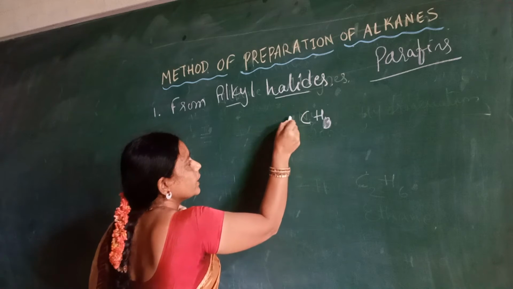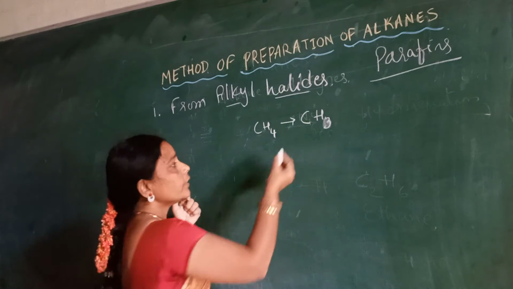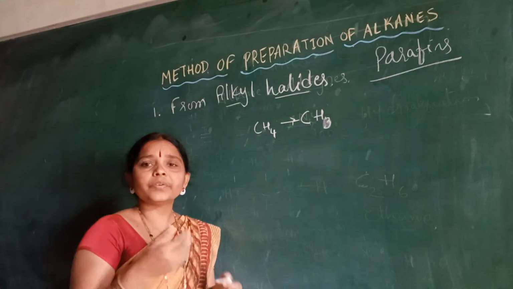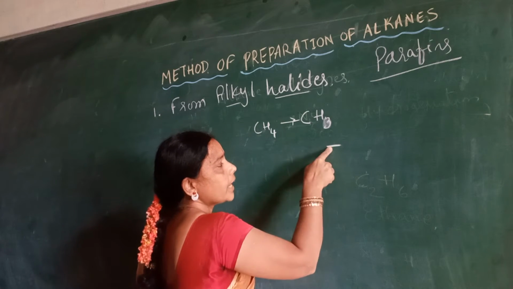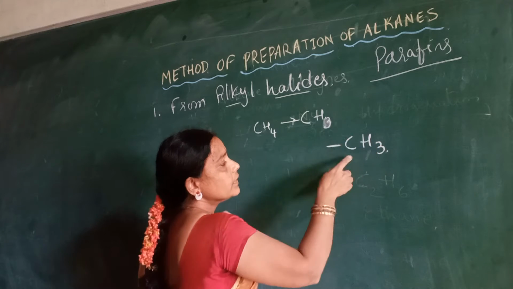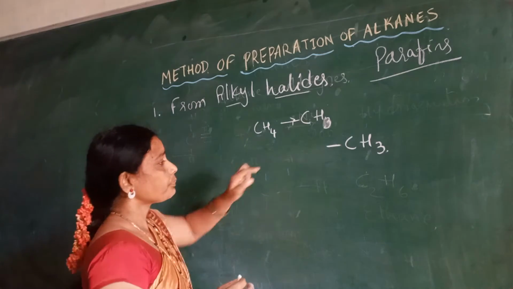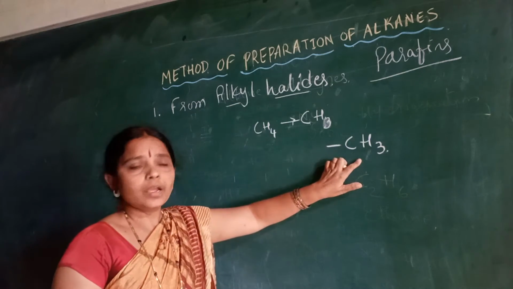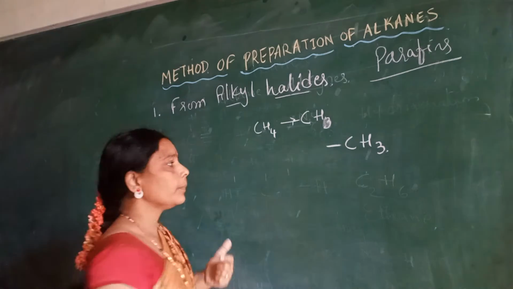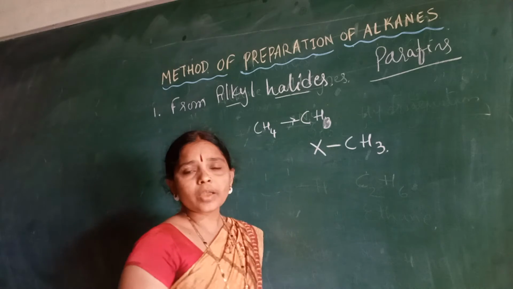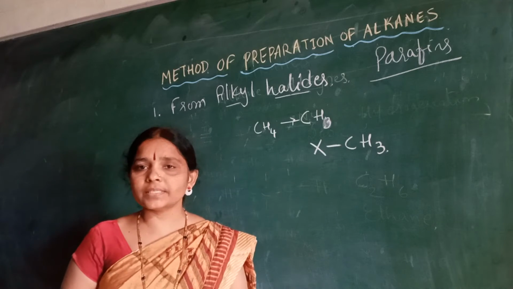How many hydrogen atoms are there in methane? 4 hydrogen atoms. If one of the hydrogens has been lost, it leaves an empty bond along with the CH3 group. How can we show this? With the empty bond and the CH3. This is called a methyl group. So generally we can call it an alkyl group here. Halide means any halogen atom is going to be added to it, and that is symbolized with the letter X. The 17th group of elements are called halogens.